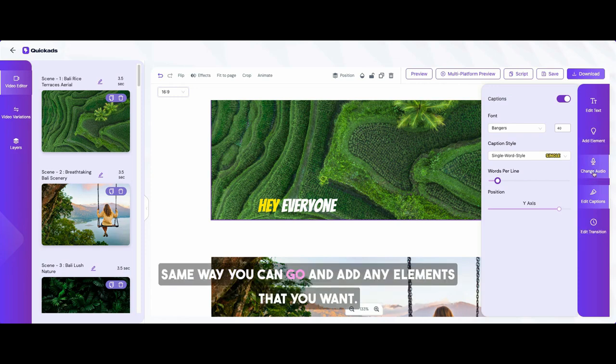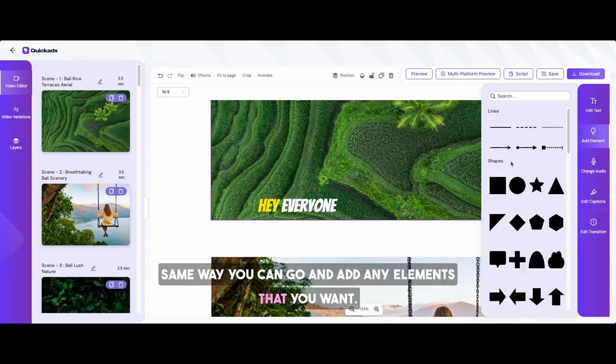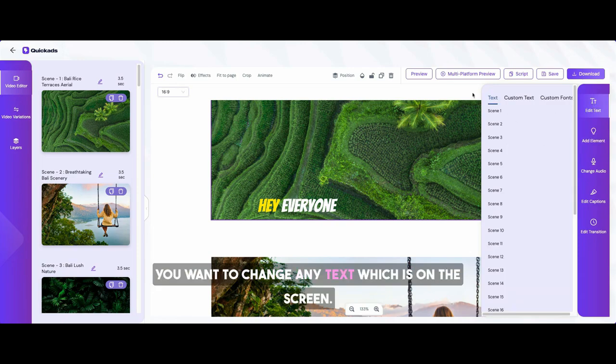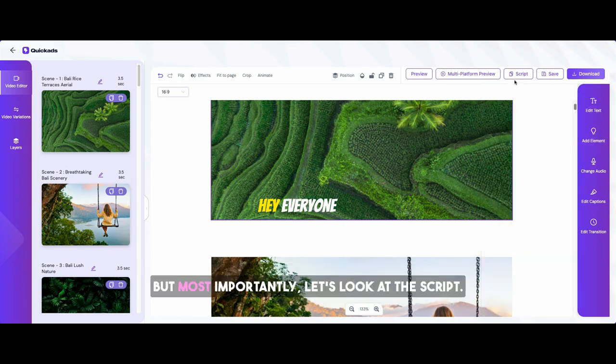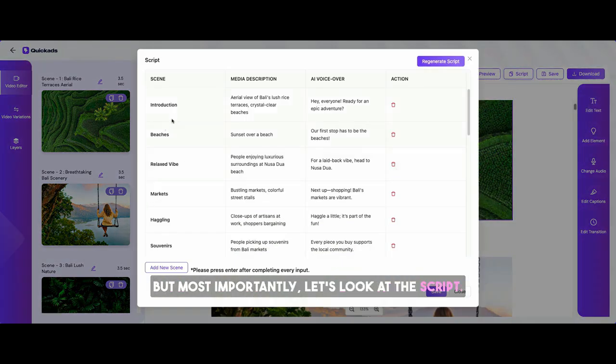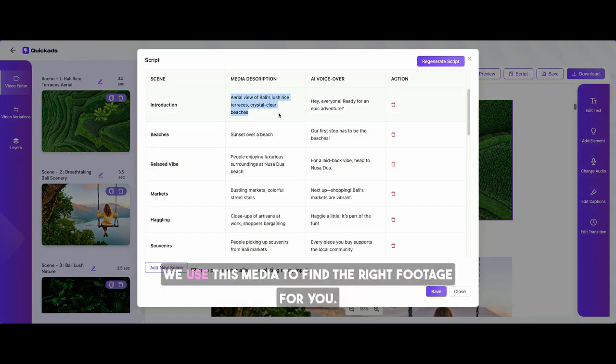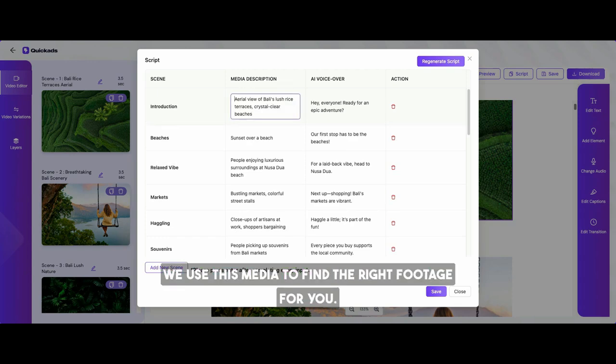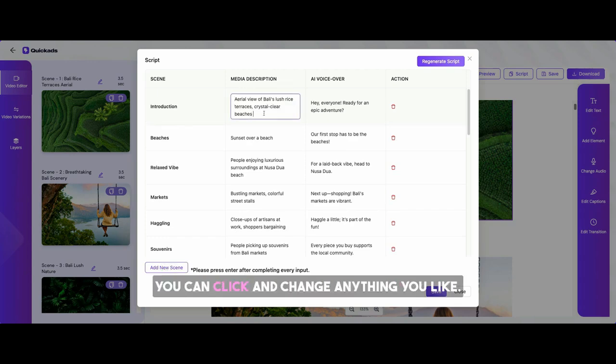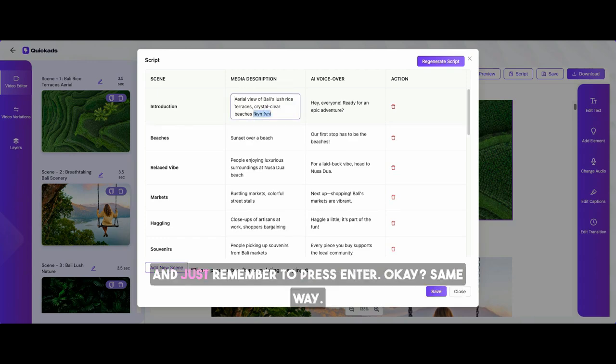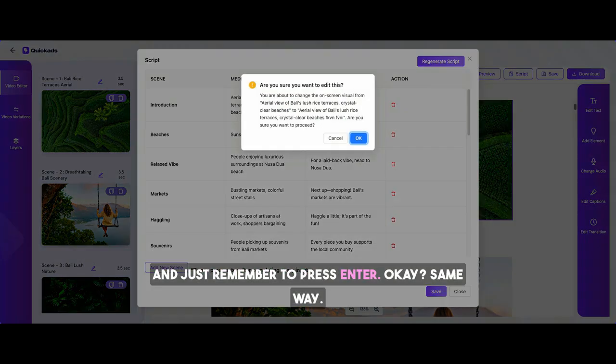Same way, you can go and add any elements that you want. Let's say you want to drag and drop this here, or you want to change any text which is on the screen. But most importantly, let's look at the script. This is where it's describing what will be for each of the scenes, the media out there. We use this media to find the right footage for you. You can click and change anything you like, and just remember to press enter.